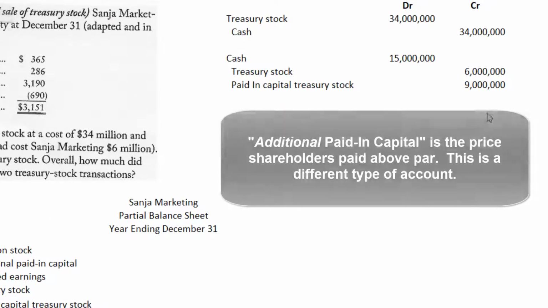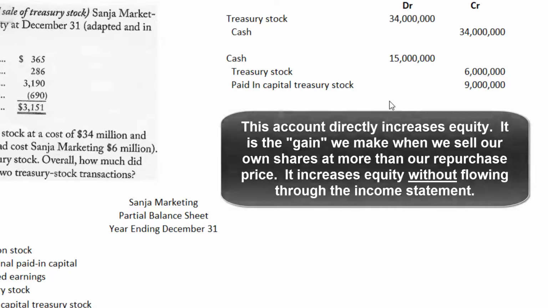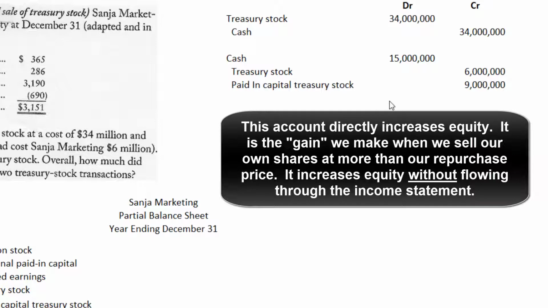If we had credited an account called gain on sale of treasury stock, that would show up on our income statement and would eventually close into retained earnings, which would eventually increase our equity accounts. But we don't do that. Instead, we directly increase our equity with a credit to this equity account called paid-in capital treasury stock. So the key to this lesson is we don't book gains or losses on the sale of treasury stock.